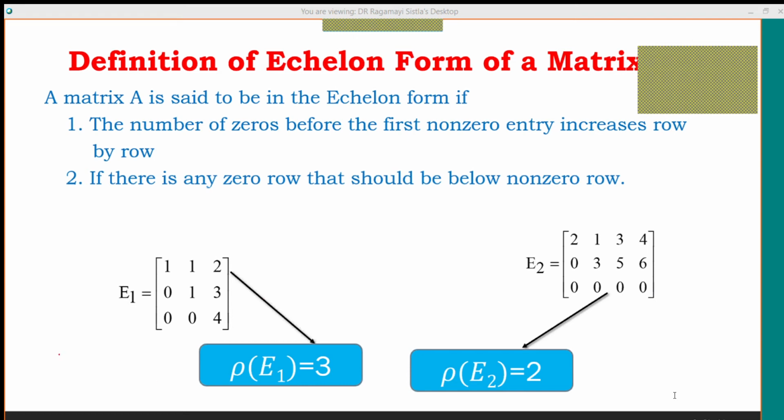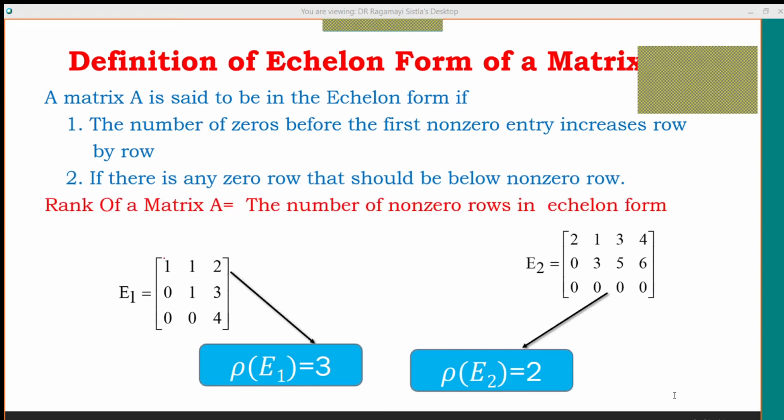For example, look at the matrix E1. In it, all three rows are non-zero rows. When we say a row is a zero row, all its entries must be zeros.